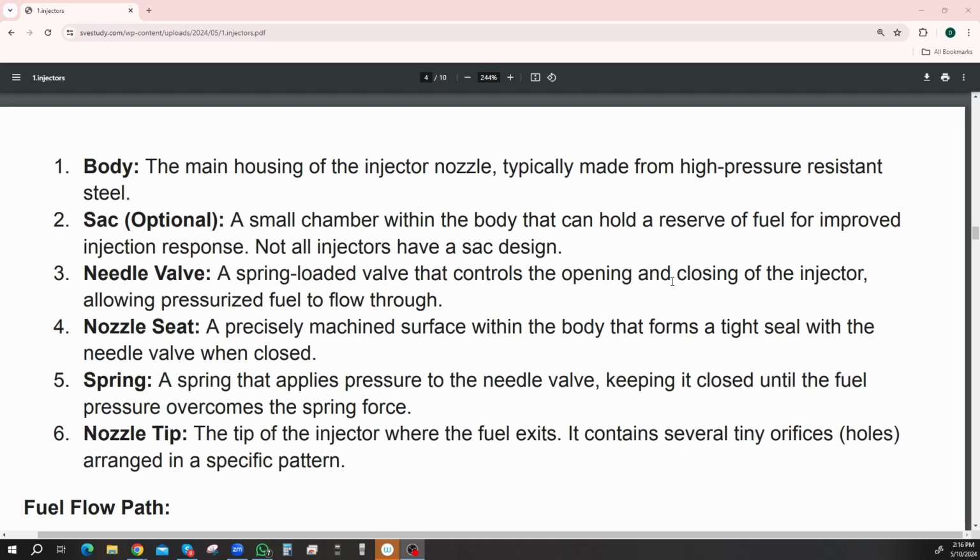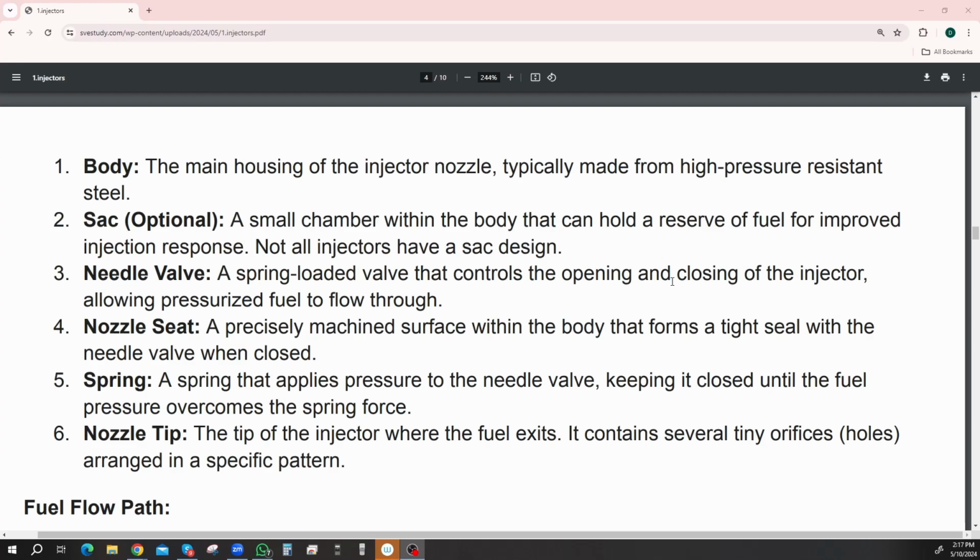Needle valve, a spring-loaded valve that controls the opening and closing of the injector, allowing pressurized fuel to flow through. So it injects the fuel. The nozzle seat, a precisely machined surface within the body that forms a tight seal with the needle valve when closed. Oh, so it's where it sits. It's where the valves sit. Those are called seats, right?